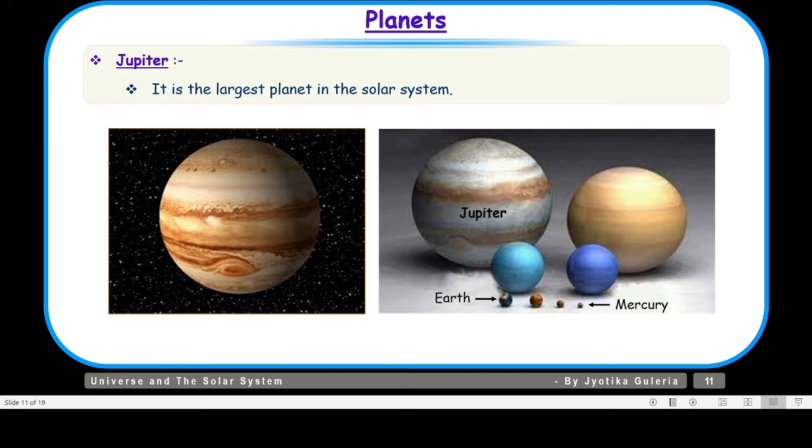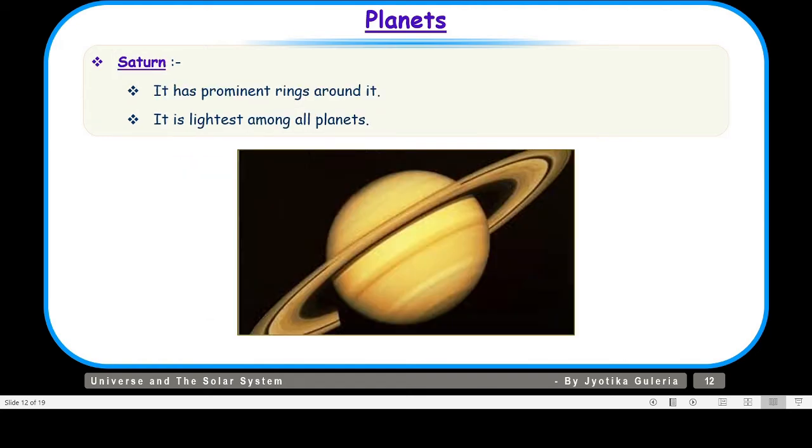And then we have the most beautiful sixth planet, that is Saturn. And what makes it beautiful? These prominent rings around it make it different from other planets. It is the lightest among all planets. So children, here I want to tell you that if you try to immerse Saturn in water, it will start floating on water. It is that light.